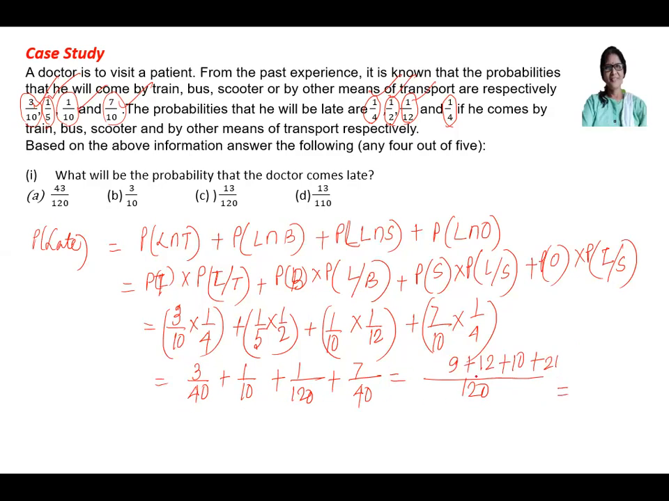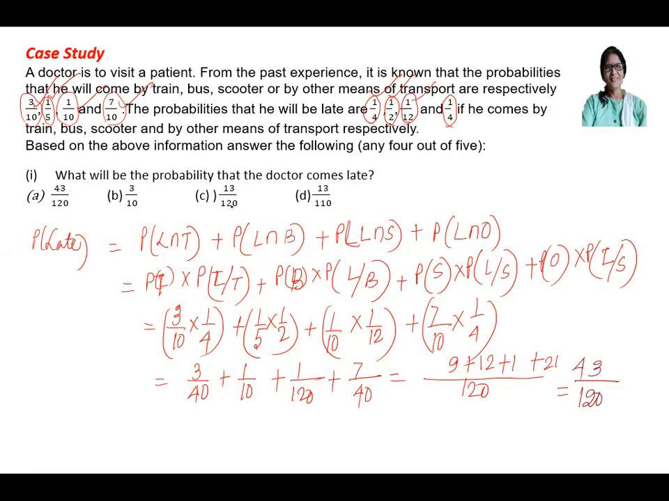So this will be 20, 21, 40. 3 by 40 plus 12, 21 plus your 1. This is 1. It's a mistake. This is 1 only plus 21. Now add it. How much are we getting? 43. So 43 by 120 is the answer.